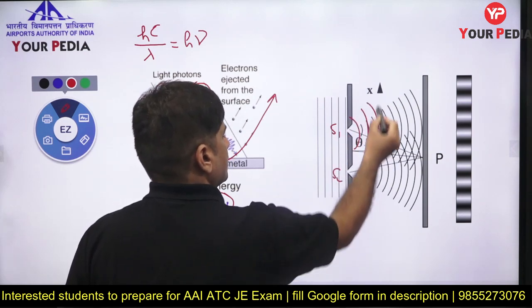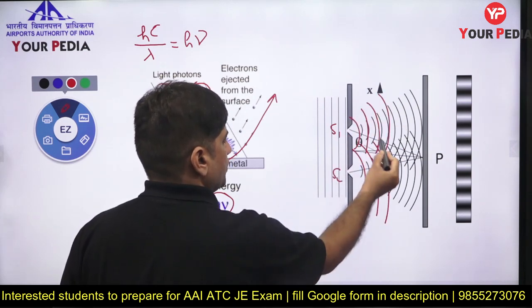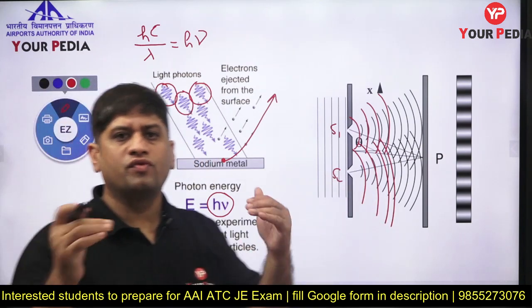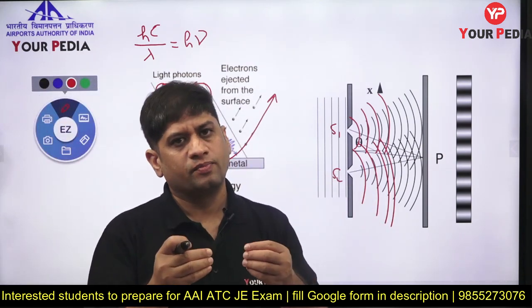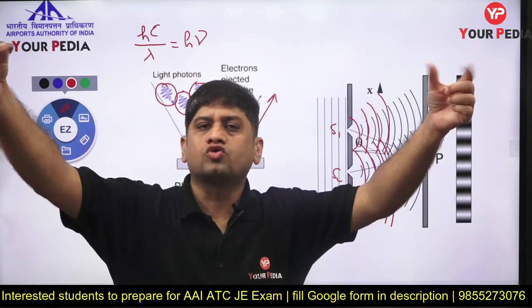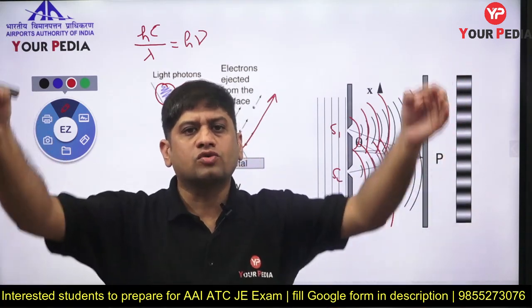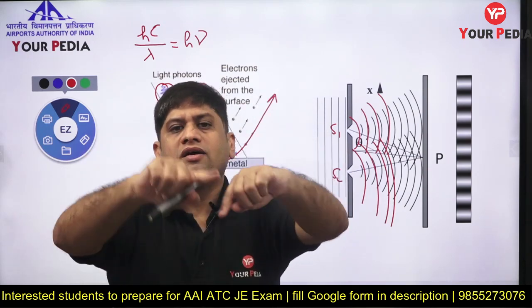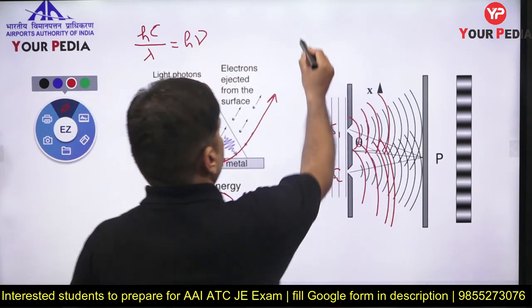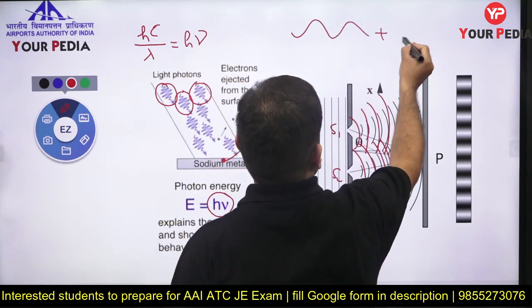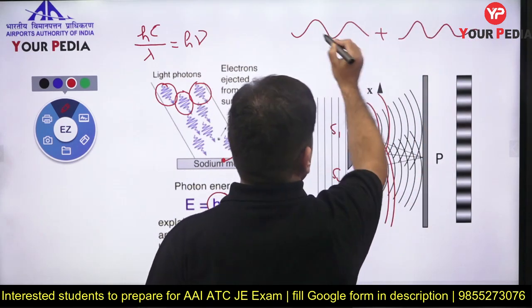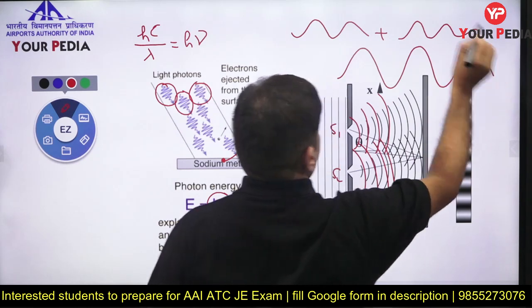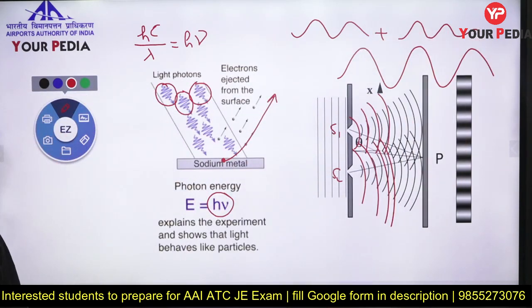From slit 1, the wavelets move forward. Slit 2, wavelets move forward. It is like this: in a water tank, throw two stones. Where the stones are thrown, waves will start propagating, and these waves will superimpose. So there is a wave like this, and there is a wave like this. When these two superimpose, maybe you get waves like this, constructive interference.